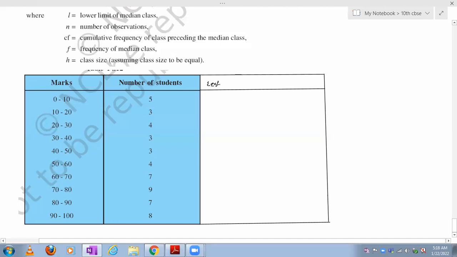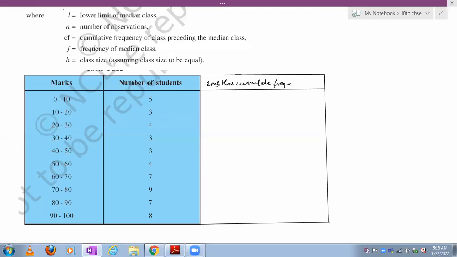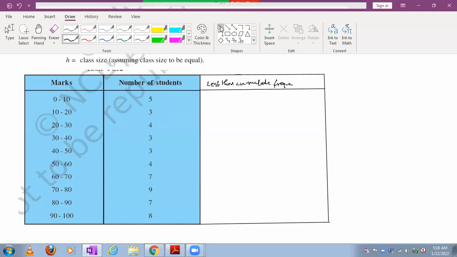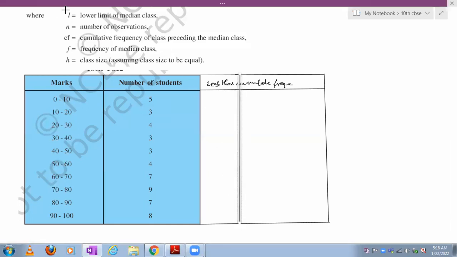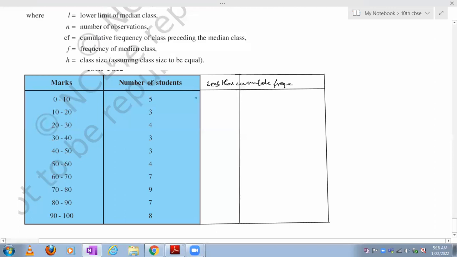For this, 0 to 10, 5 members are there. Generally we say less than 10, how many are there? So I will write one column here for mentioning the less than 10, how many members are there?